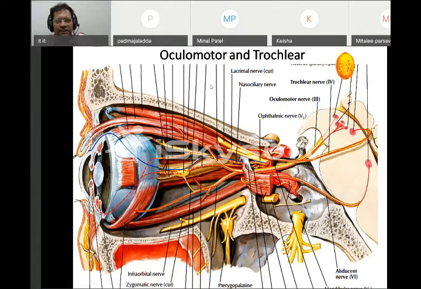So three cranial nerves, and they are very precise, highly selective. Each fiber gets a separate motor unit.